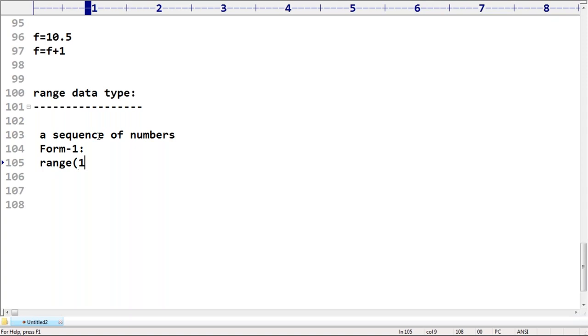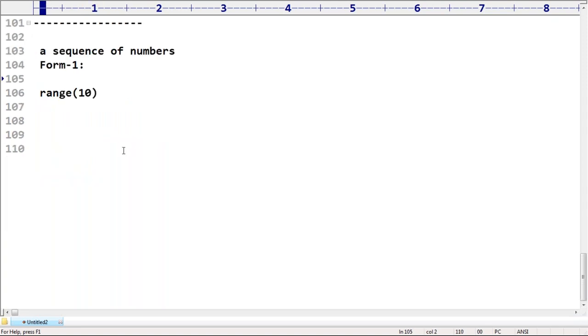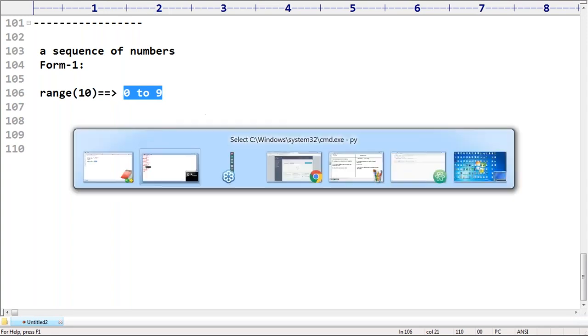Form 1 is range of 10. What is it going to represent? It is going to represent a sequence of values from 0 to 9. How many arguments am I taking? Only one argument. Then it is always going to talk about the values from 0 to 9.